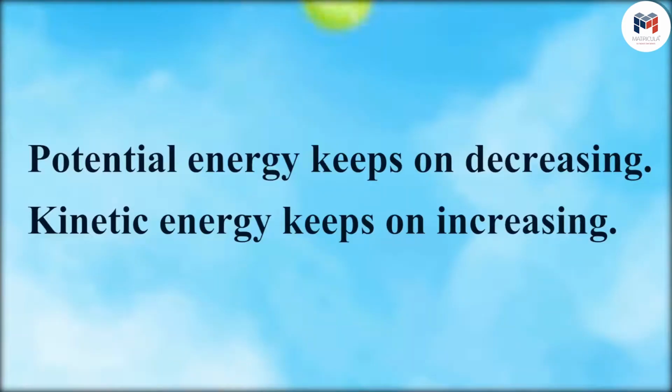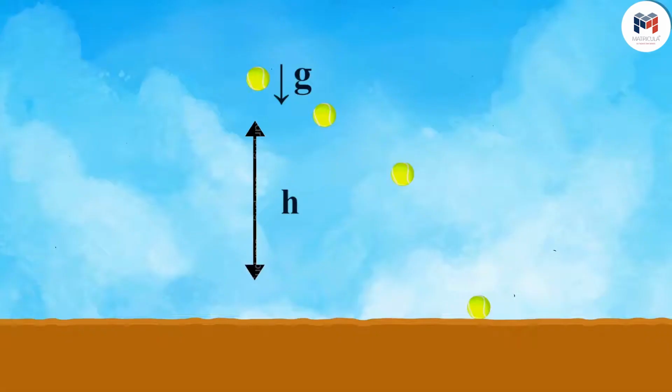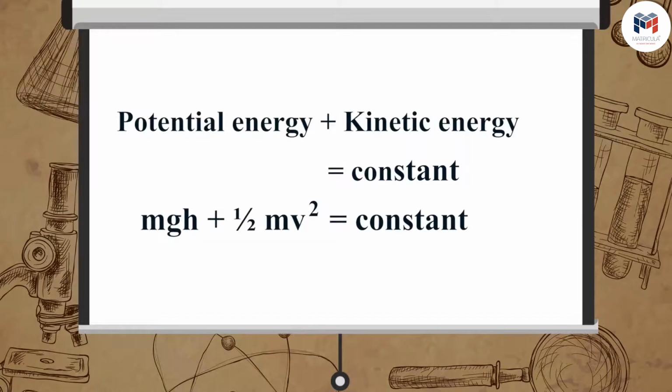When the ball continues to fall, the potential energy keeps on decreasing and the kinetic energy keeps on increasing. The summation of potential energy and kinetic energy of an object always remains constant at all points. Potential energy plus kinetic energy is equal to constant. mgh plus 1/2 mv square is equal to constant.